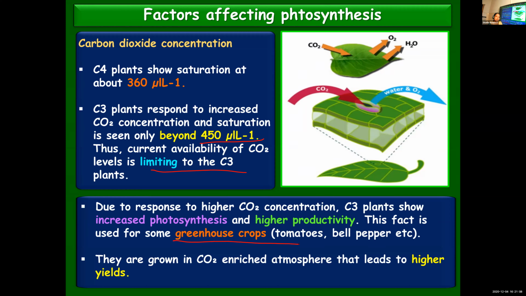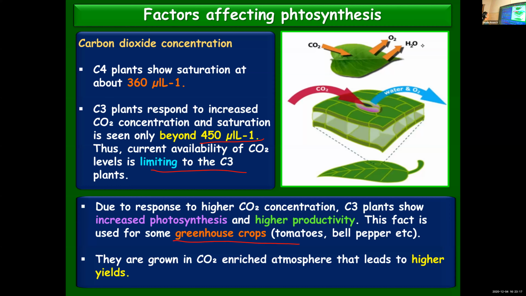And if you compare C3 and C4 plants, C4 plants, they get saturated at about 360 μL per liter, whereas C3 plants respond to increased concentration and they get saturated only at about 450. So this is applicable, or this is used in the case of greenhouse crops, and these are made to grow in carbon dioxide enriched atmosphere, and this will lead to better yields.